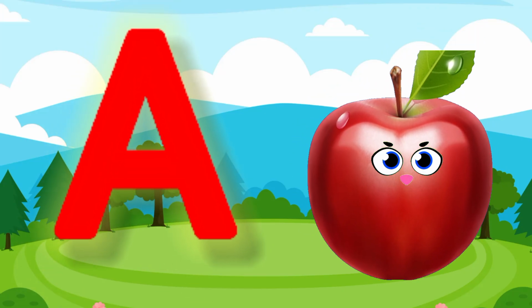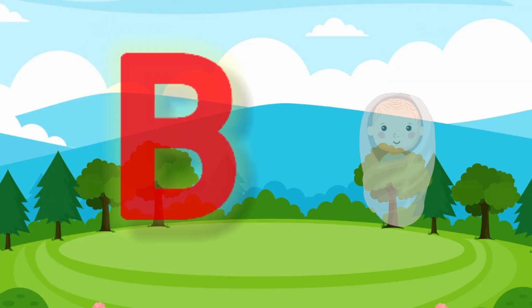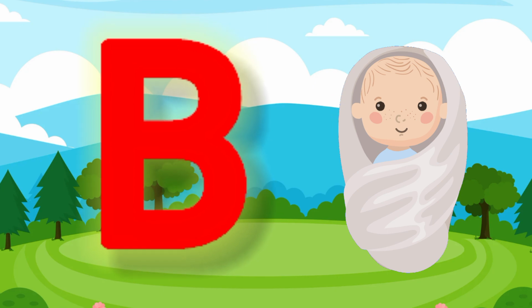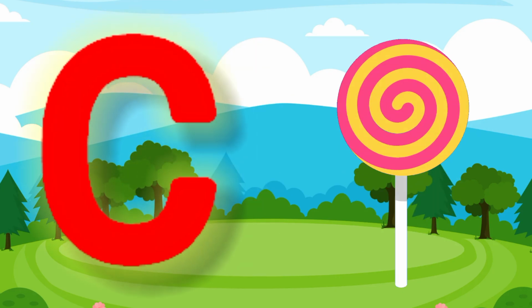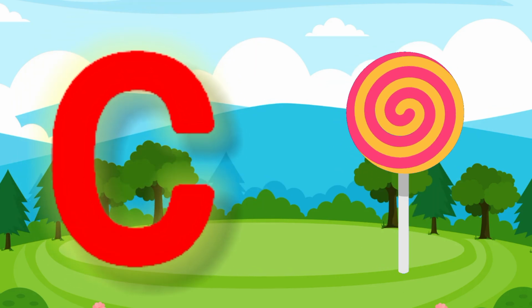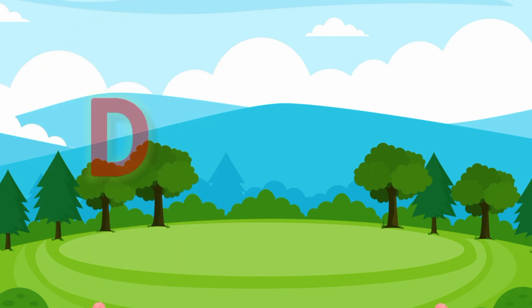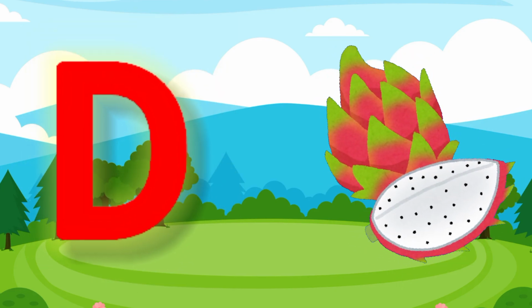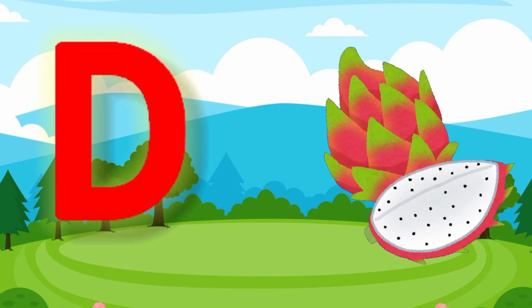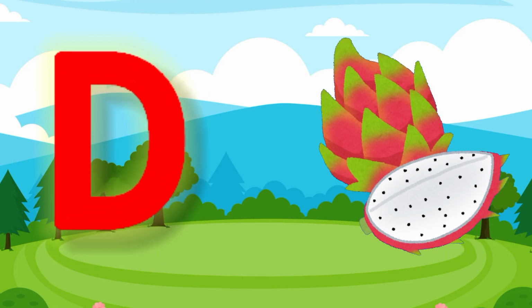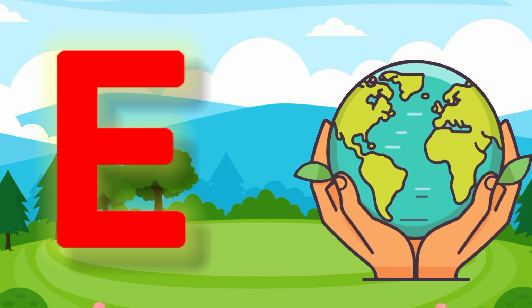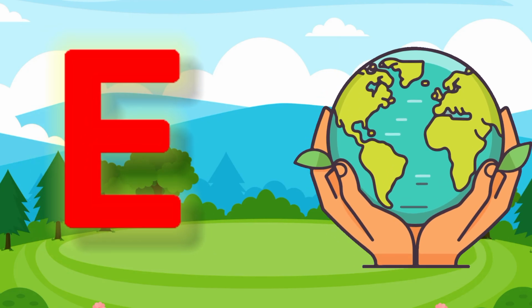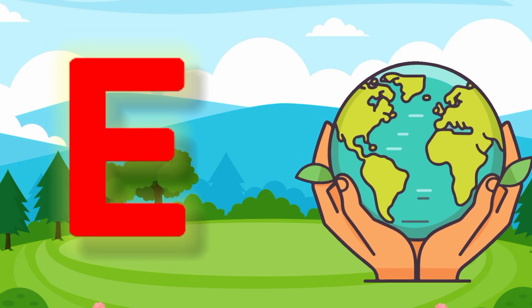A is for apple. B is for baby. C is for candy. D is for dragon fruit. E is for earth.